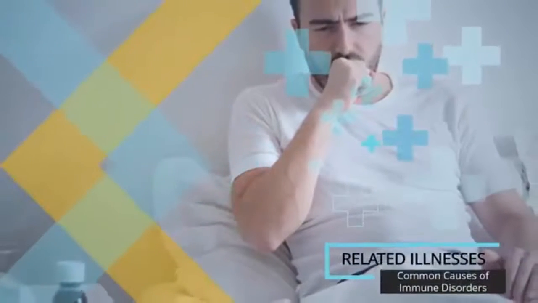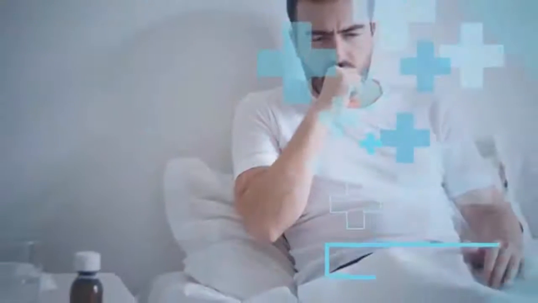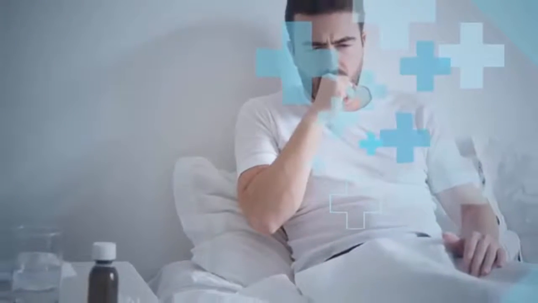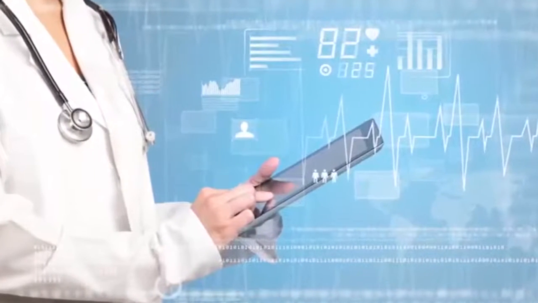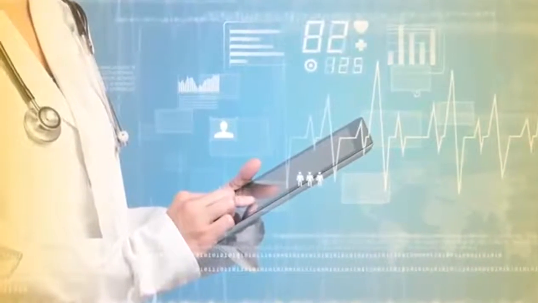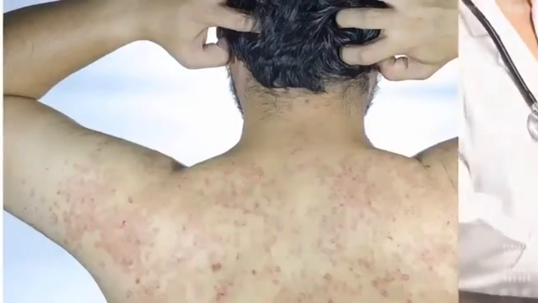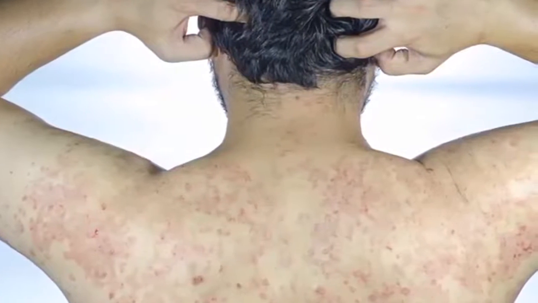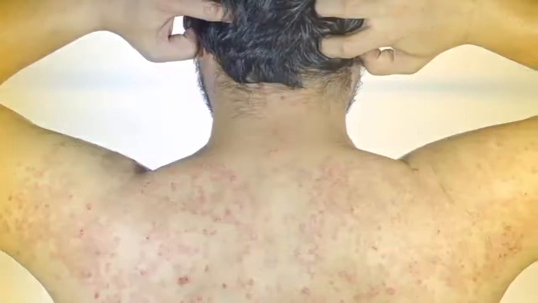7. Related illnesses. It's known that individuals who have an existing immune disorder are prone to developing multiple related illnesses. Take for example patients with type 1 diabetes being at greater risk of celiac disease, which affects the small intestine.